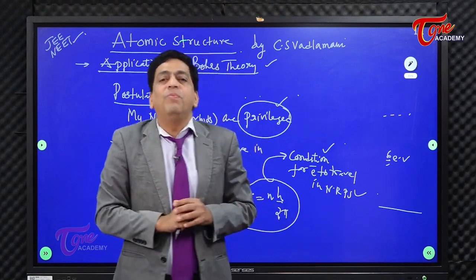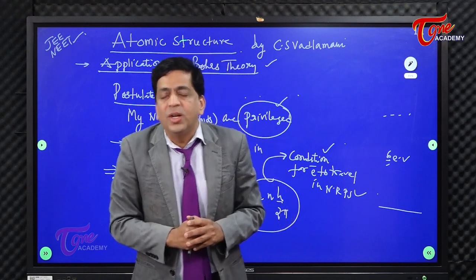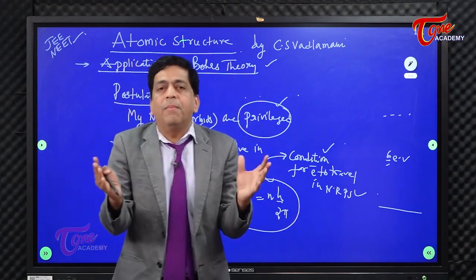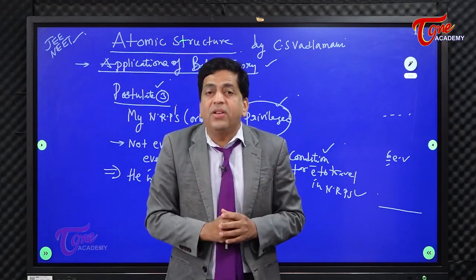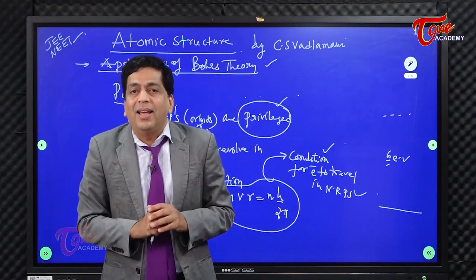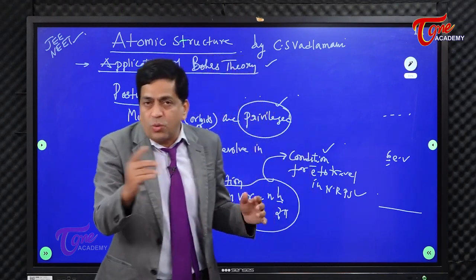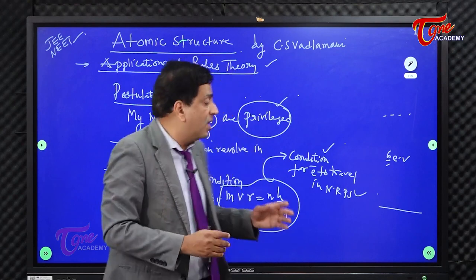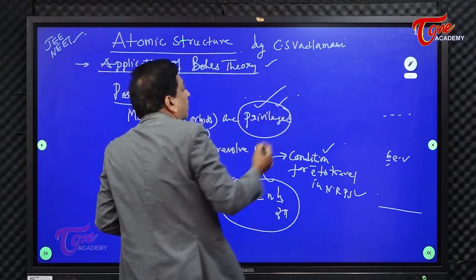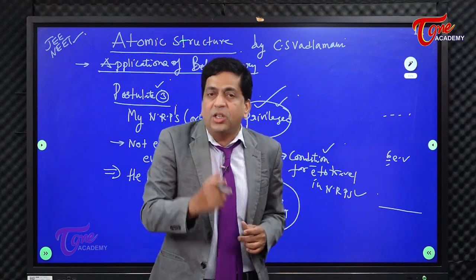And let me tell you that if the electron is not satisfying that condition, that electron is kicked out from the atom and stopped from entering into the constitution of the atom. You must understand this, right? Remember that. So not every electron can just walk in and revolve in an NRP. There is a condition, because after all, they are privileged. When they are privileged, a condition must be satisfied.